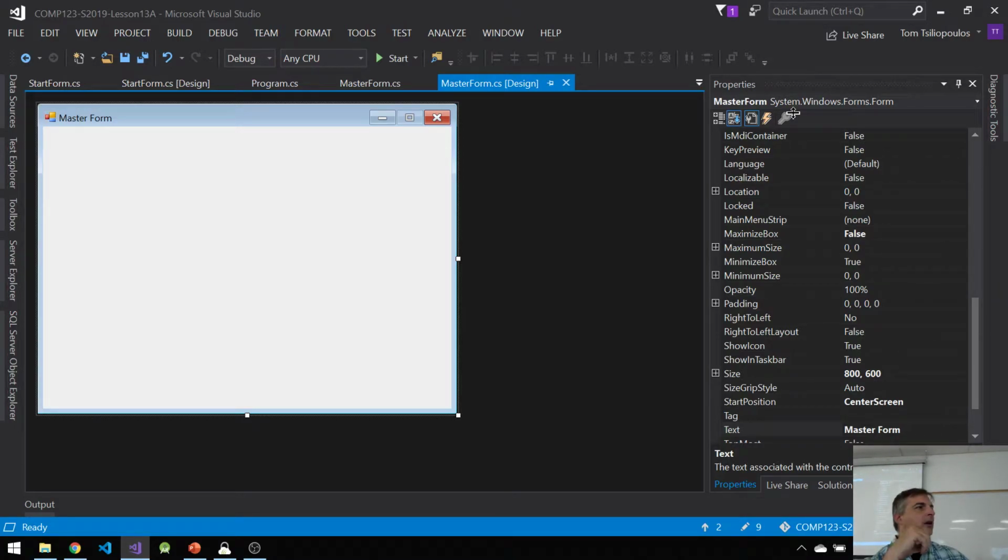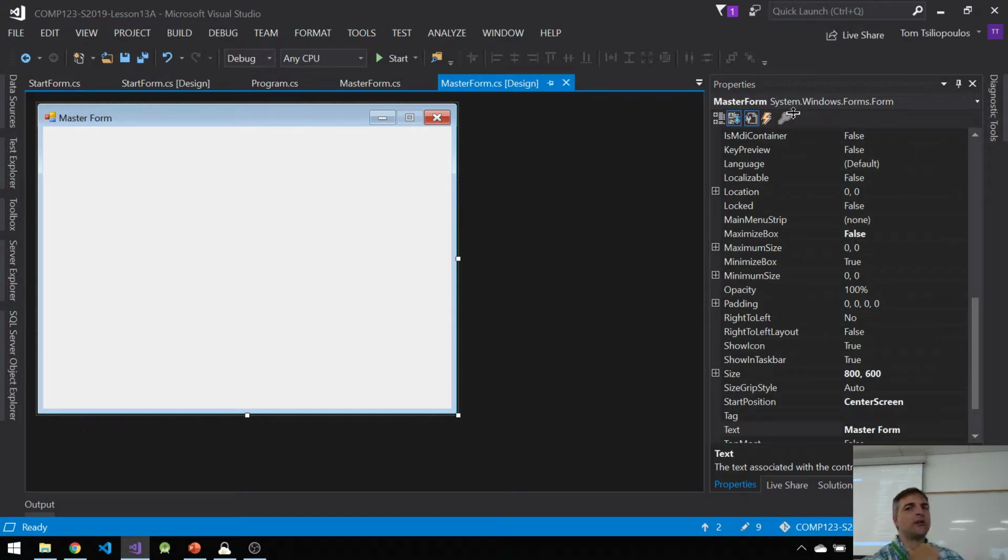That's the pro. Cons: I have to make the form first. I have to spend a few more minutes making the master form in order to have this. As well, if I want to change my master form, I have to rebuild my solution so that the changes cascade down, which is a con. It takes time sometimes. And I have to mention another con: sometimes, for whatever reason, Visual Studio and Windows Forms fails to update the master form. Okay, just letting you know.